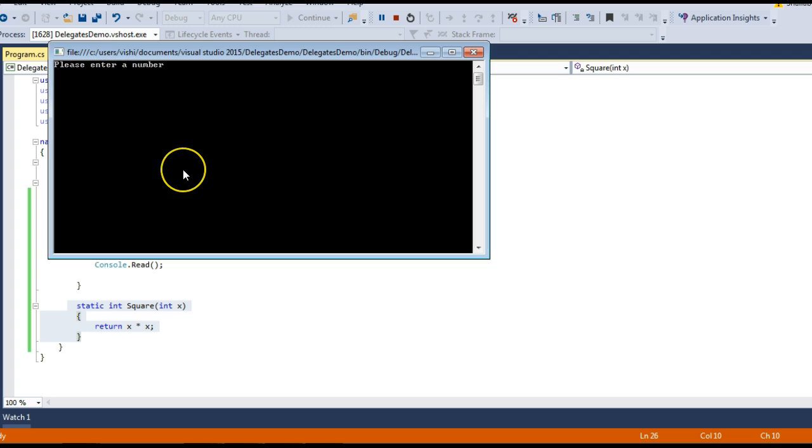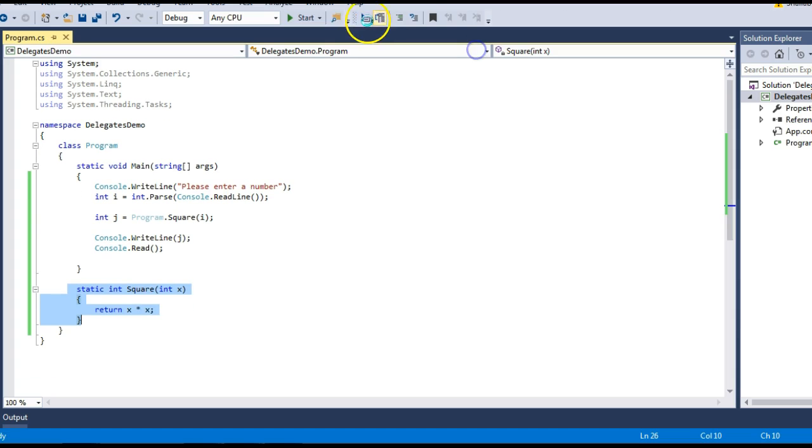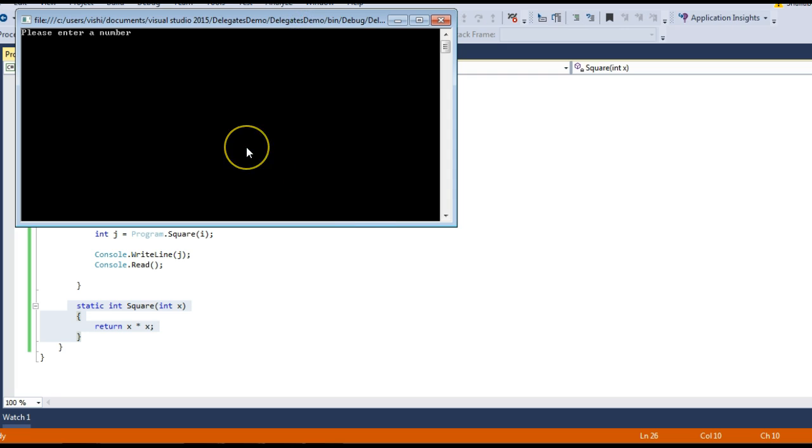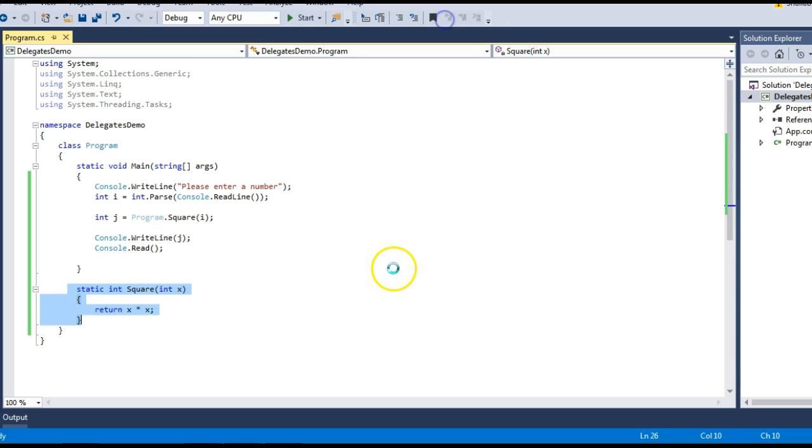So it's asking me to enter a number. Let's enter 25. It gives me 625. Let's do it again. Let's enter 10. It should give me 100, and it does. So my program is working fine.